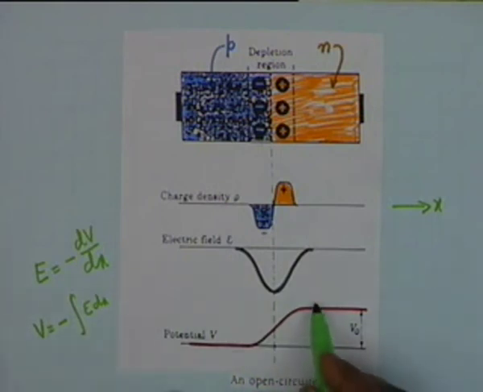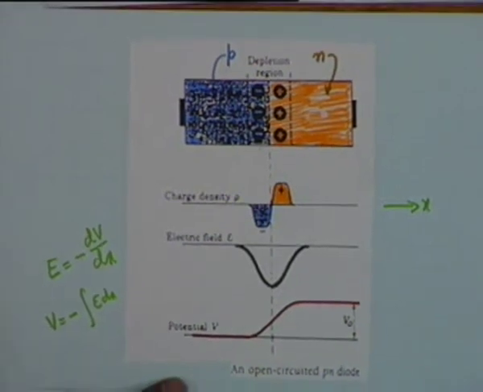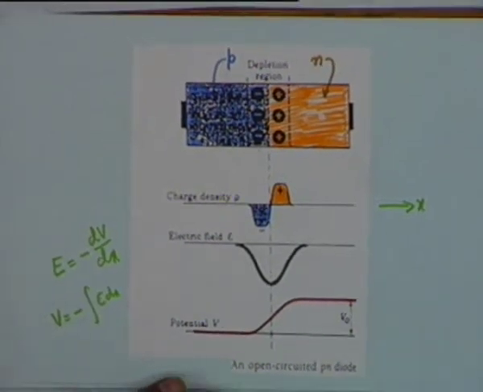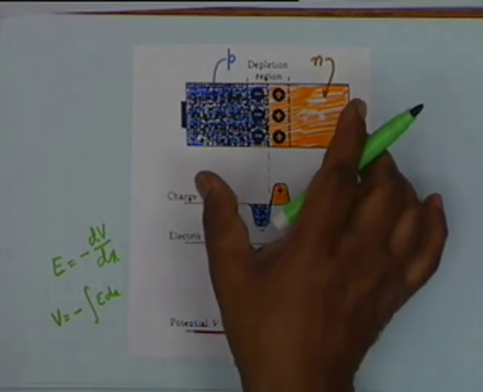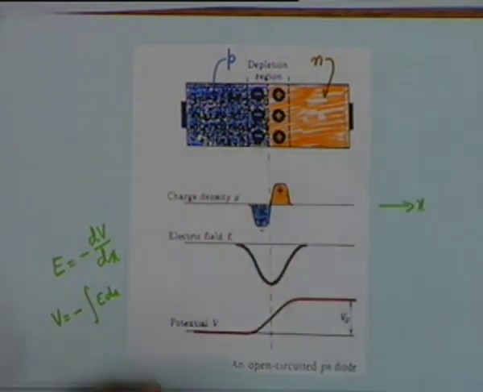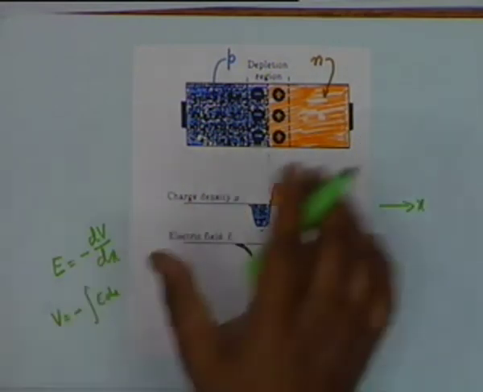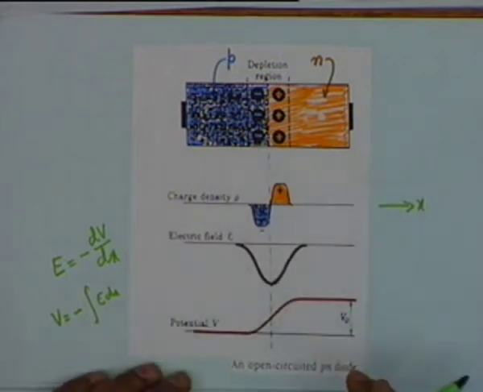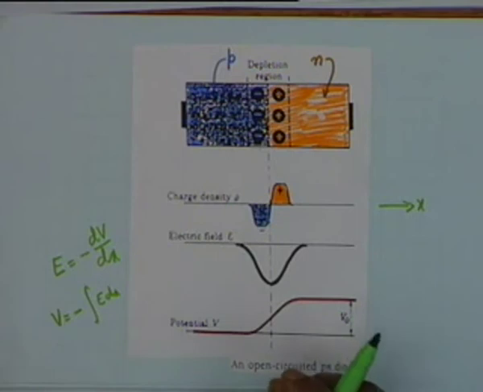Similarly, if there is an electron here, they shall have to slide down a potential hill, which the electrons find very uncomfortable, and therefore they don't move. All right, and therefore if this diode is left open circuited, nothing is connected, this will be the situation. And if you take a sufficiently sensitive electrometer to measure the potential difference, you shall be able to measure this.